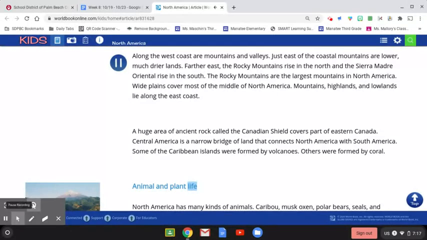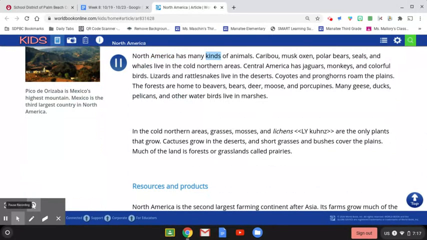Animal and plant life. North America has many kinds of animals. Caribou, muskoxen, polar bears, seals, and whales live in the cold northern areas. Central America has jaguars, monkeys, and colorful birds. Lizards and rattlesnakes live in the deserts. Coyotes and pronghorns roam the plains. The forests are home to beavers, bears, deer, moose, and porcupines. Many geese, ducks, pelicans, and other water birds live in marshes.